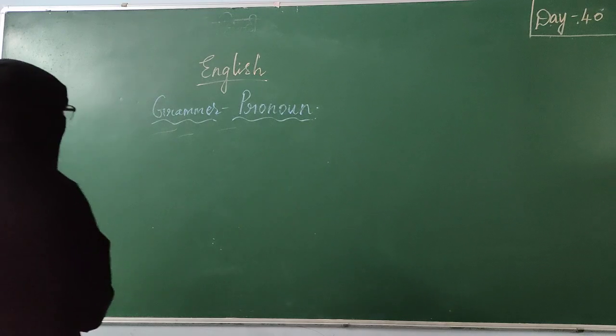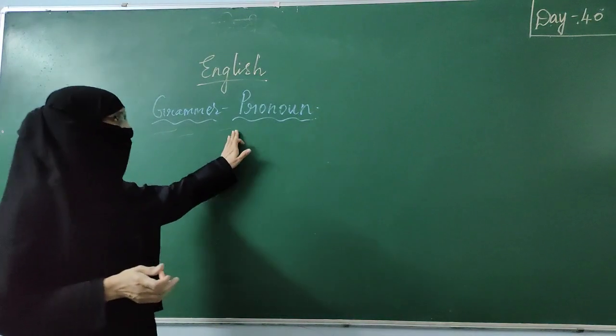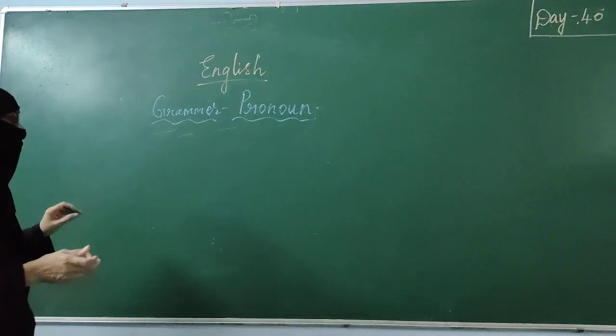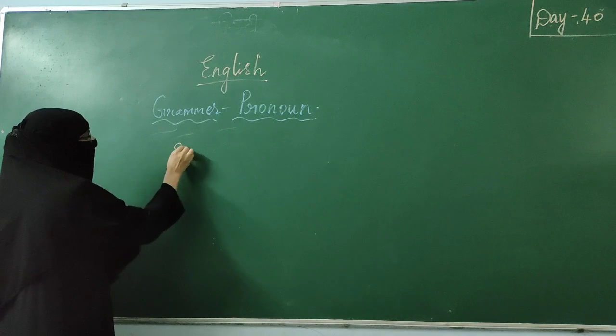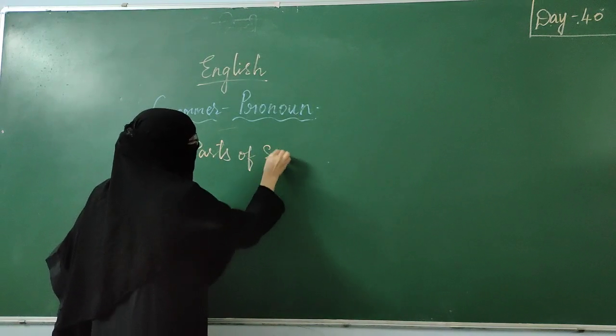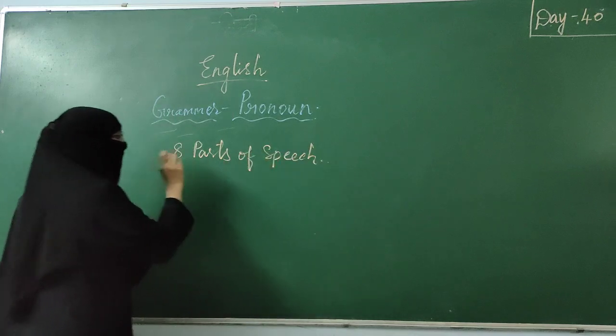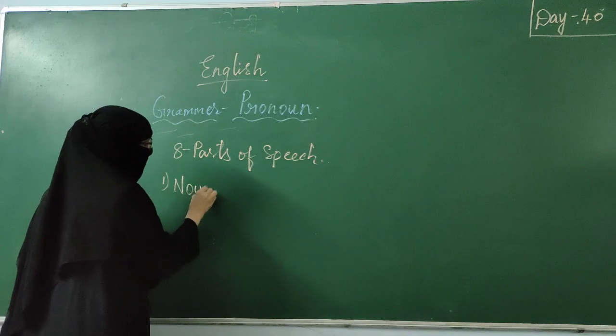I am going to explain grammar today. So today I am going to explain about pronoun. Before starting that, I am going to tell you something. In English we have 8 parts of speech. Among these 8 parts of speech, we studied the first one, noun.